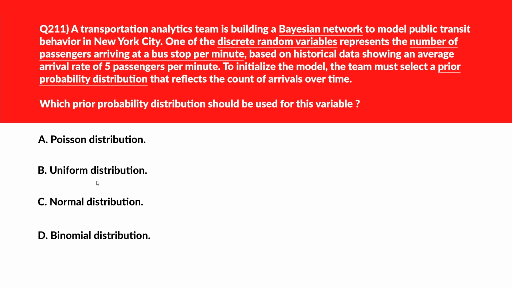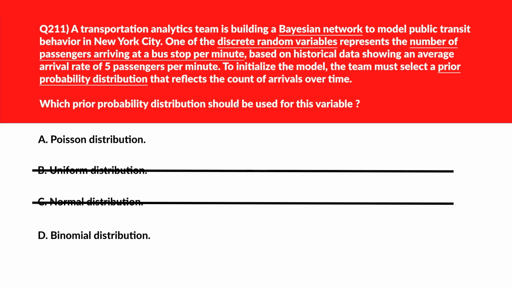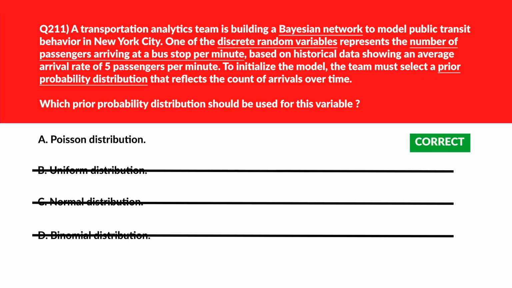We'll move to B. B says uniform distribution. Uniform assumes equal probability across a range, which doesn't reflect event frequency over time. Incorrect. We'll move to C. C says normal distribution. Normal distribution is continuous and symmetric, not perfect for modeling discrete event counts. Wrong answer. We'll move to option D. D says binomial distribution. Binomial requires fixed trials and success probability, which doesn't apply to unbounded event arrivals. Wrong answer. We'll lock option A, Poisson distribution, as the right answer.